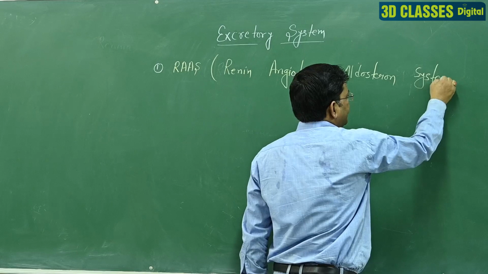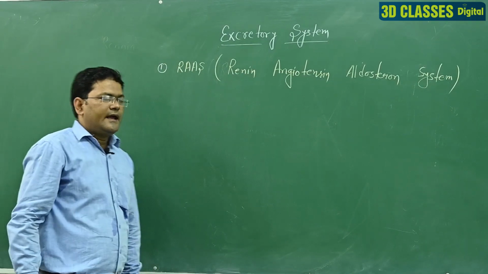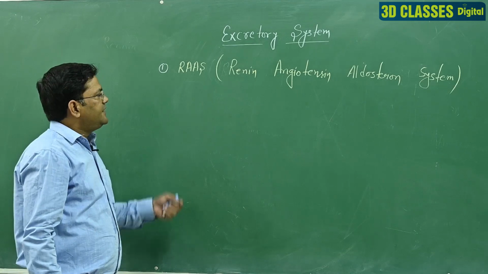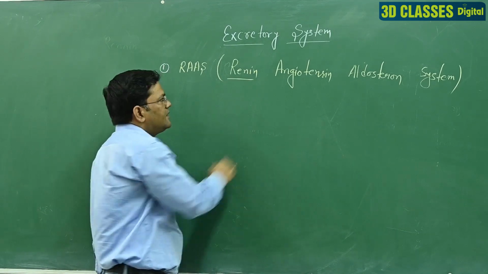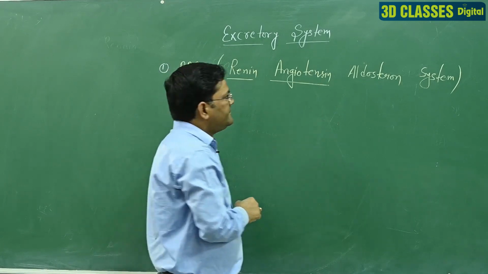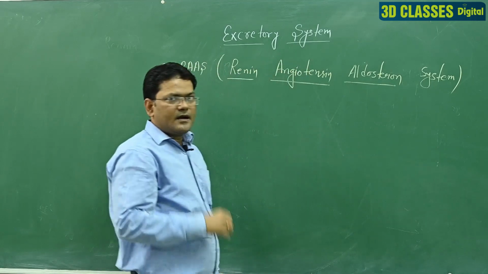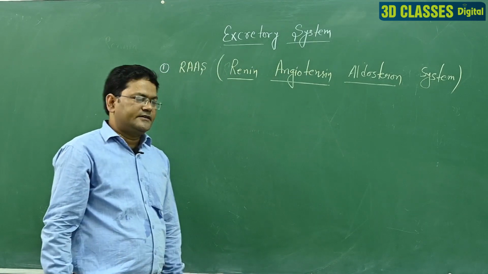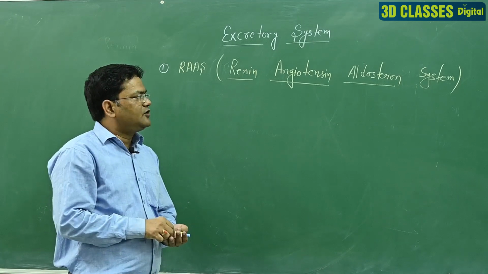RAS is a combination of hormones and enzymes. That means renin is an enzyme, angiotensin is also a plasma protein, aldosterone is a hormone, and when combined they form this function, it is called the RAS, renin angiotensin aldosterone system.